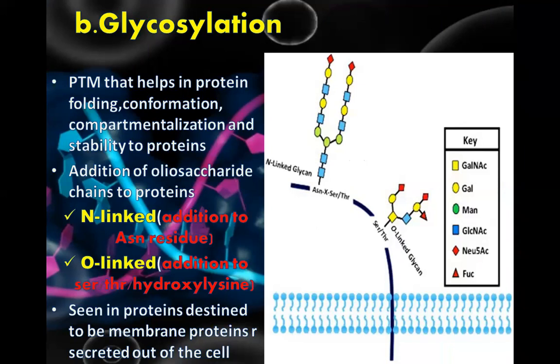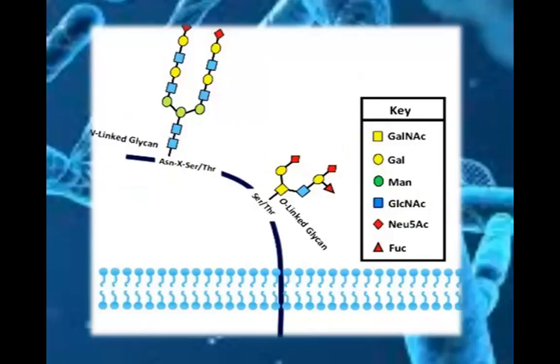Seen in proteins destined to be membrane proteins or secreted out of the cell. See, N-linked glycan is attached to the asparagine, and O-linked is a glycan attached to the serine and threonine.